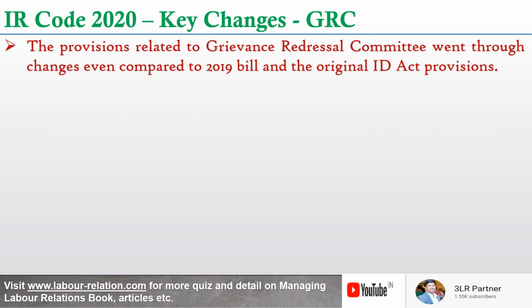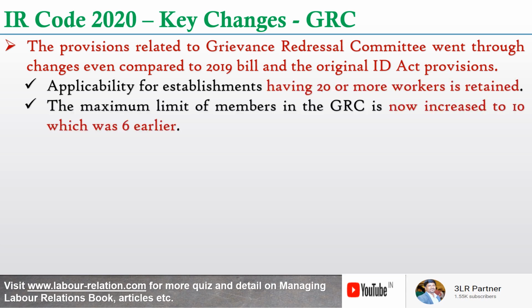Now let's get into some provisions which are related to the grievance redressal committee or grievance redressal machinery. The provisions related to GRC actually went through a lot of changes even compared to the 2019 bill and the original ID Act provisions. See, applicability for establishments having 20 or more workers is retained as it is.